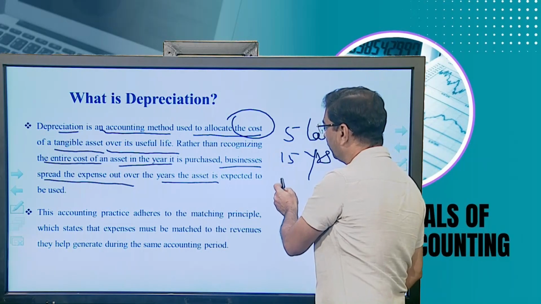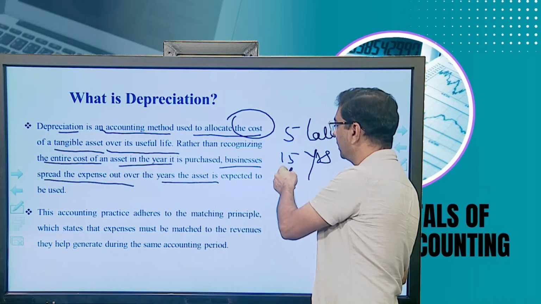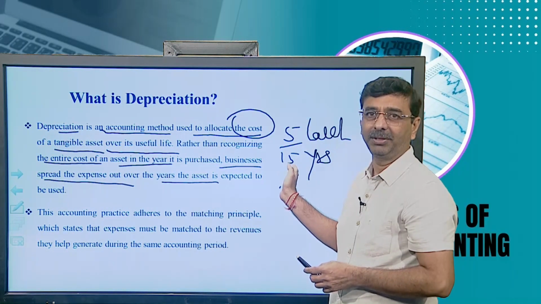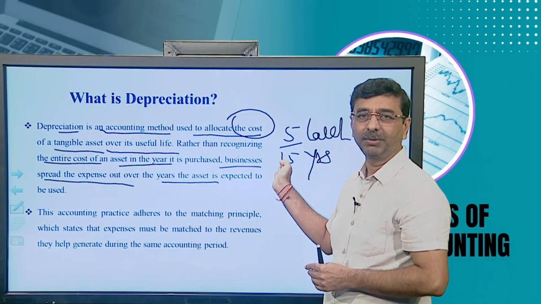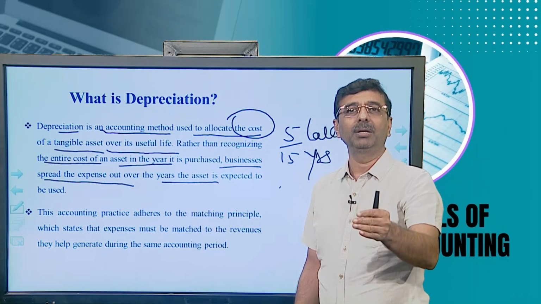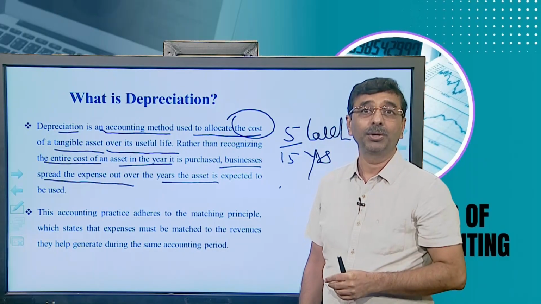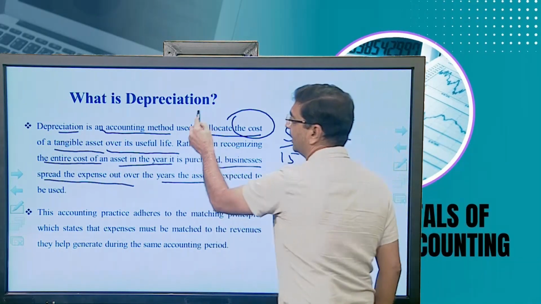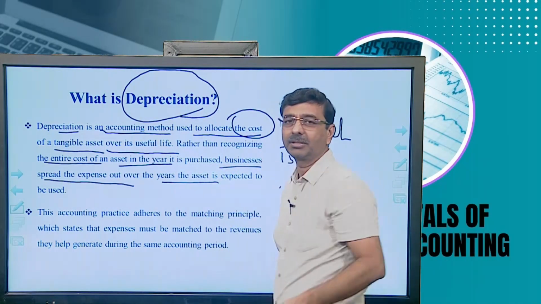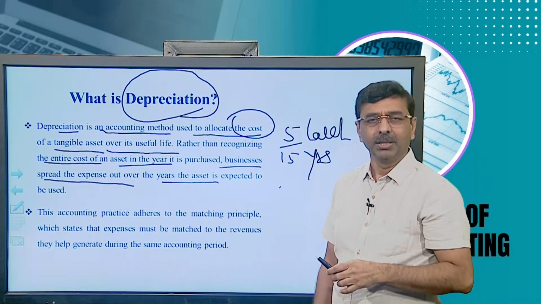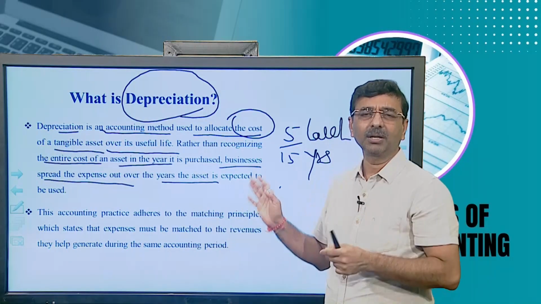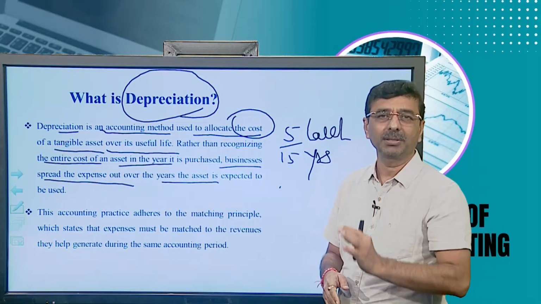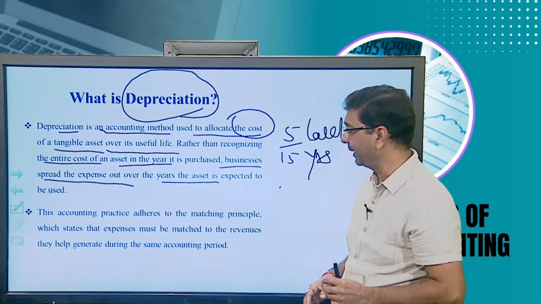If you are going to find out the per year reduction, you can clearly distribute it: 5 lakh divided by 15 years, and whatever answer you get, every year it is deducted from the profit and loss account. That amount which is deducted from the profit and loss account is considered as depreciation. This is what depreciation is all about. There are so many methods. This is one of the simplest methods, and the depreciation can be easily and straightaway calculated.